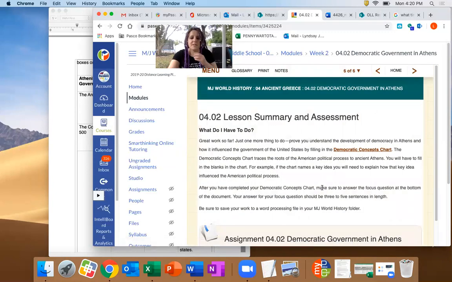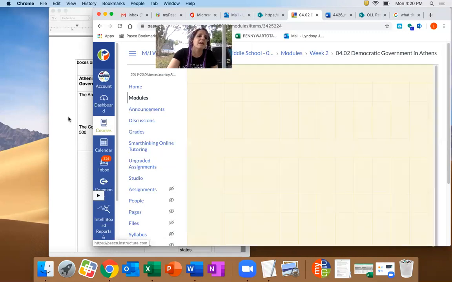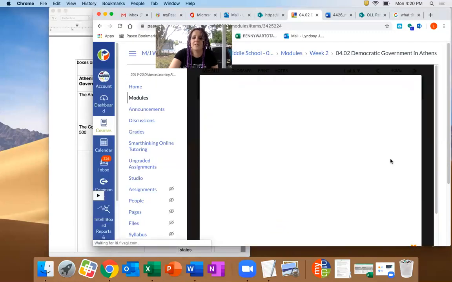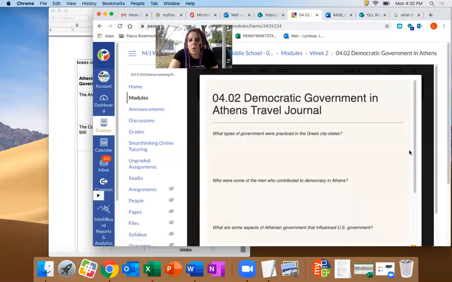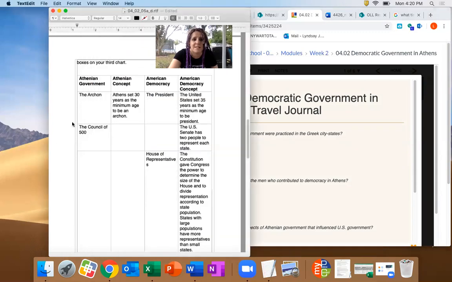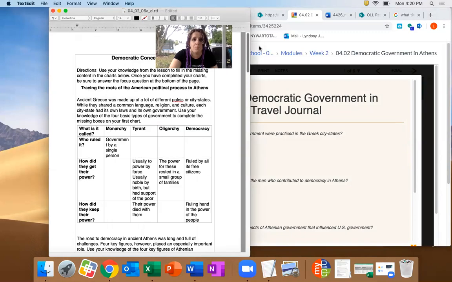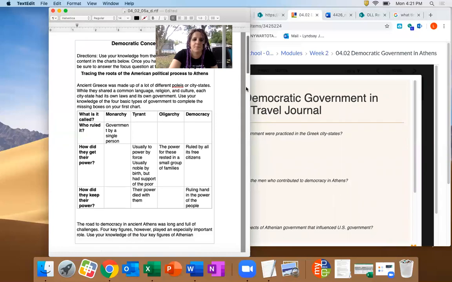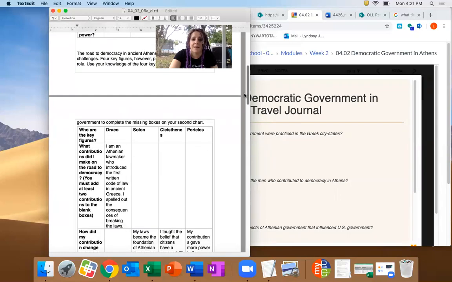Besides that, you're going to go back and you're going to do the questions in your travel journal at the end. Because once this chart is complete, it's super easy to fill out these questions. I mean, look, what types of government were practiced in Greek city-states? Oh, look, there's 4. Who were some of the men that contributed to the democracy in Athens? Oh, no way, it's right there. So you just kind of, once the charts are done, this is just way easier to do.